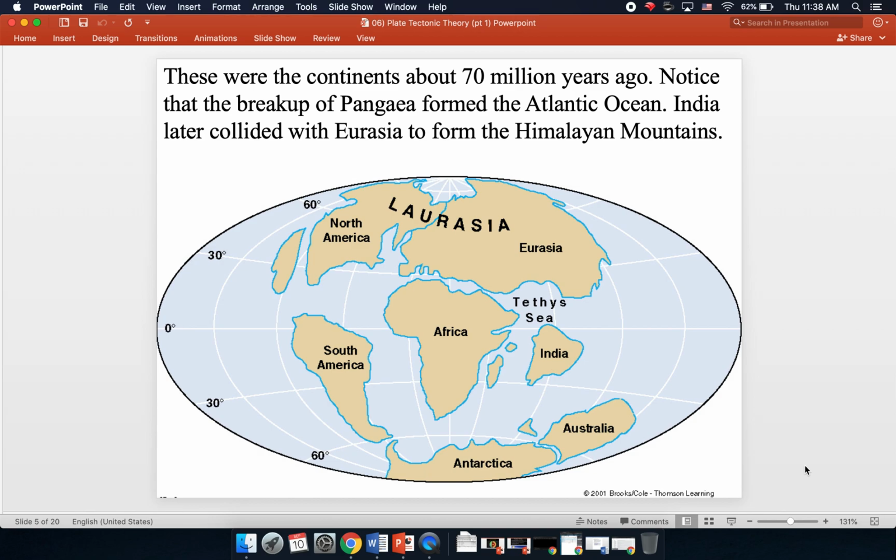You can see that Pangaea has now broken up, and this has started to cause the Atlantic Ocean to form, and also this area here called the Tethys Sea. You can notice that India has not yet drifted up and collided with Eurasia yet, but in time it will do this to form the Himalayan mountains. India will become part of the larger continent of Asia, and its collision with the Asian continent will force the Himalayan mountains upward.